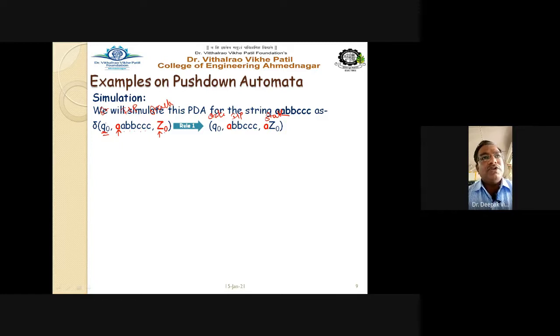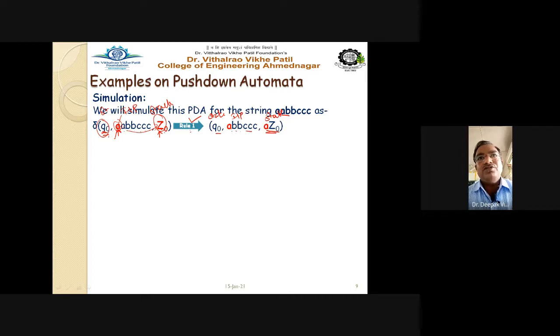What is the rule for this Q0 A Z0? The rule is number one. Rule number one we have to follow. By following rule number one, delta Q0 A Z0, we have to push A inside the stack. So A is read here, and this A is now pushed inside the stack. So I can write here Q0, now A, B, B, triple C, A, Z0. One A is now removed.